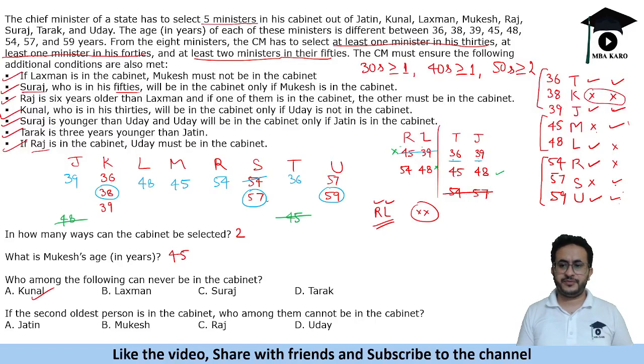So second oldest person, that is, we will consider this scenario, right? So Suraj is in the cabinet, so we have LRK. So Raj is not in the cabinet. So in this scenario, he is present, Raj is not present. Okay, so we get this answer to this particular set.